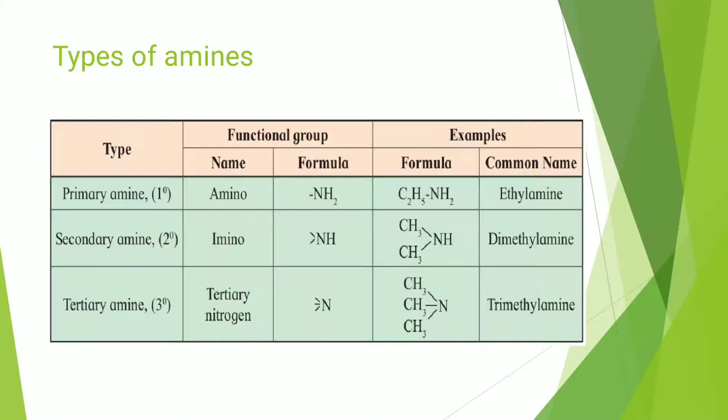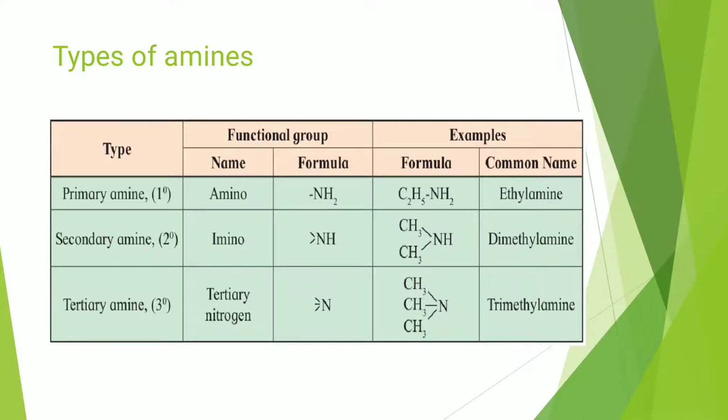Now we can see the types of amine. Primary amine: its functional group is amino, dash NH2. We can have the example C2H5NH2, ethylamine. When one hydrogen atom of ammonia is replaced by an alkyl group, it is a primary amine. Second, secondary amine. The functional group is imino, dash NH. Its example is dimethylamine, CH3NHCH3.